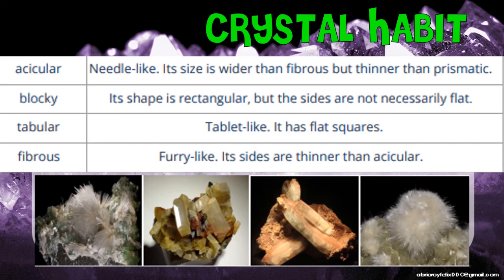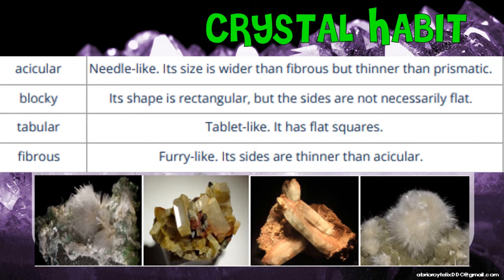And then the last photo, as you can see, parang may fur ng inyong animals or yung dog or pusa. So it's fibrous. We call it your fibrous. So meron siyang furry-like. Its sides are thinner than your acicular. Although same silang itsura, na parang may mga needle-like, pero yung acicular is mas malaki compared to your fibrous, kaya nga furry-like siya. Medyo mapino po ang kanyang texture or the forma ng crystals ng inyong mineral.